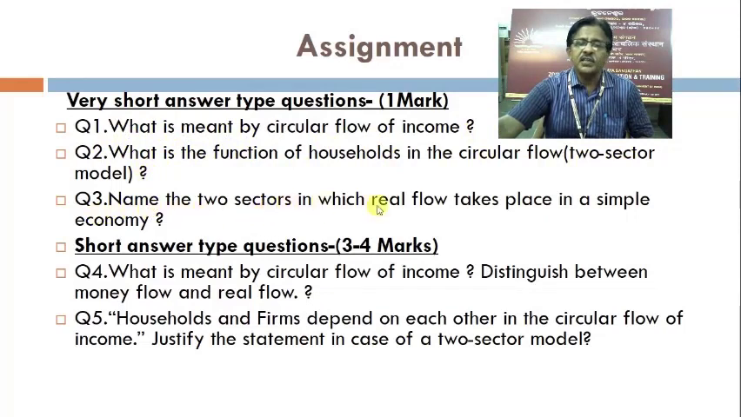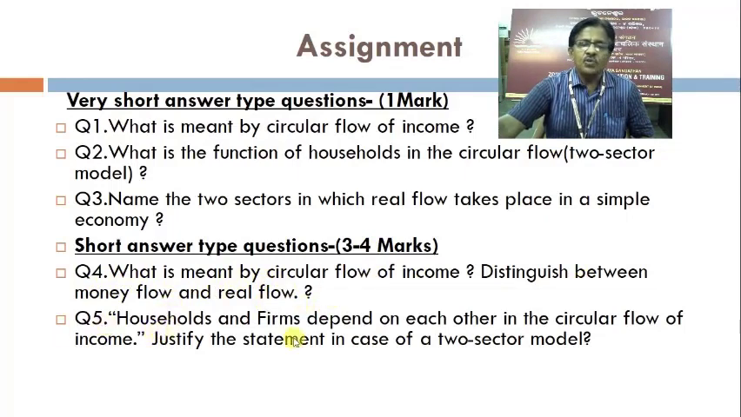Name the 2 sectors in which real flow takes place in a simple economy. Then another type of question in the board examination: they ask short answer type questions either for 3 marks or for 4 marks. If it is 3 marks, it should be answered in 60 words, or if it is 4 marks, it should be answered in 80 words. Question number 4, what is meant by circular flow of income? Distinguish between money flow and real flow.